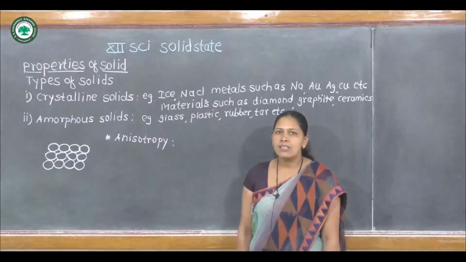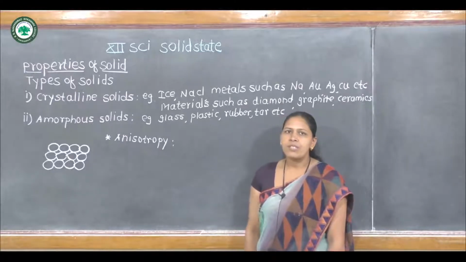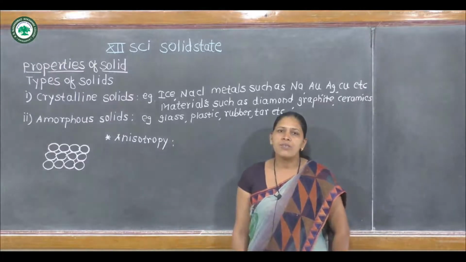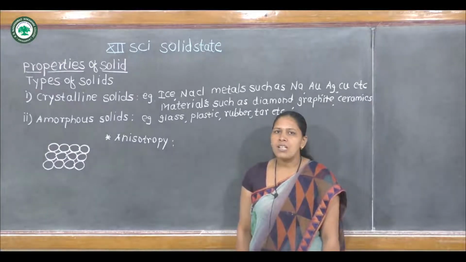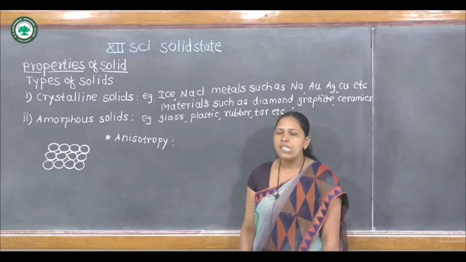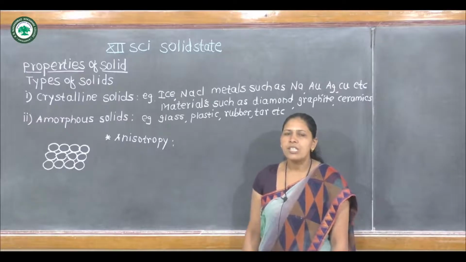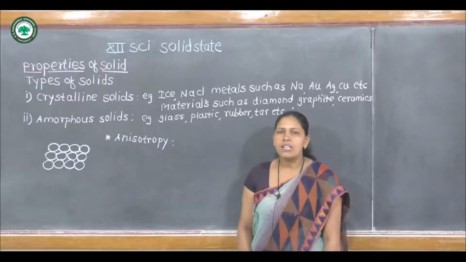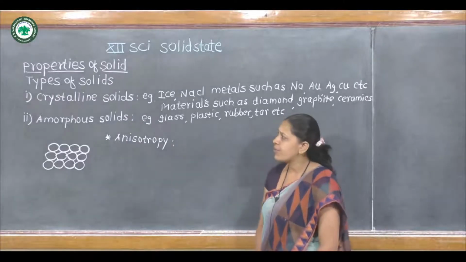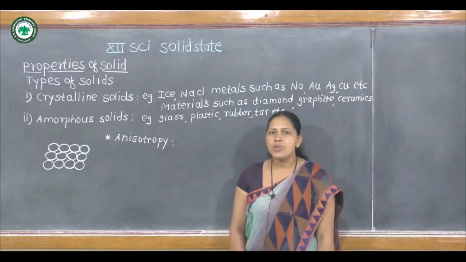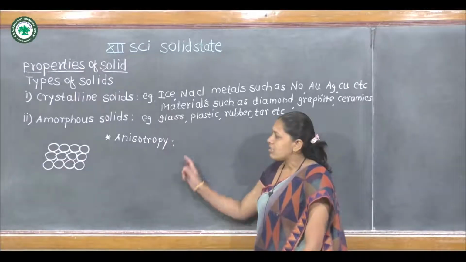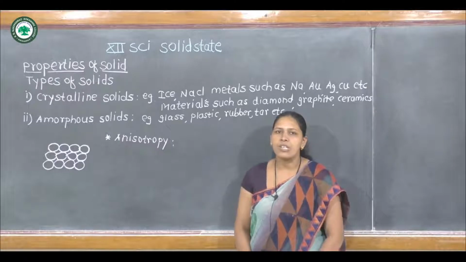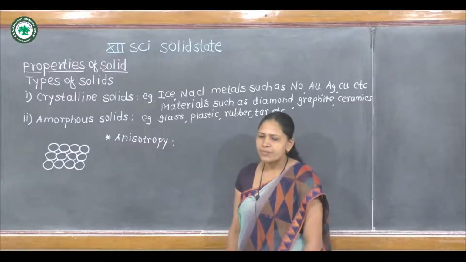Properties like refractive index, thermal conductivity or electrical conductivity are different in magnitude when measured in different directions. That phenomenon is called anisotropy. Therefore, most of the crystalline solids are anisotropic in nature except those crystalline solids having cubic structure.